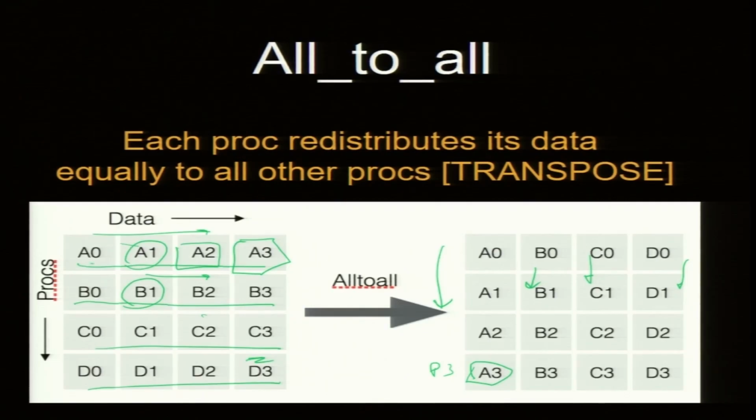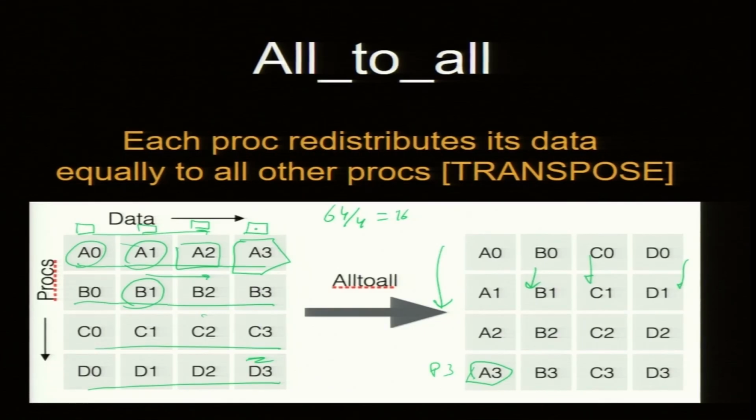Sometimes this is not a number, but an array. So, imagine we have something like a 64 by 64 array, but only 4 processors. So, it is a 2D array, 64 by 64. Each one will get 32 by 32, no, 16 by 16 blocks.